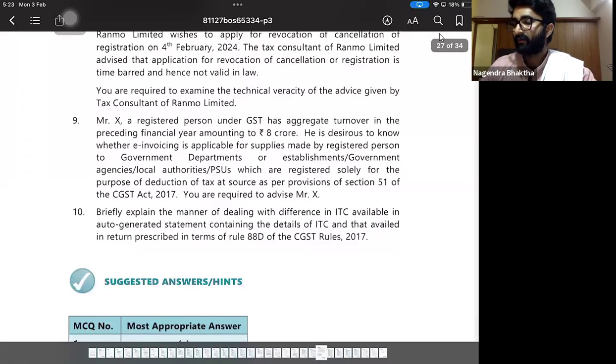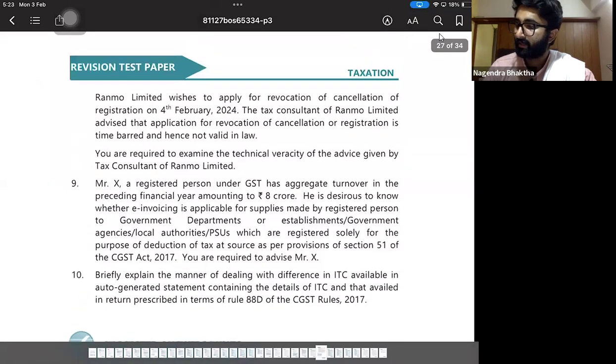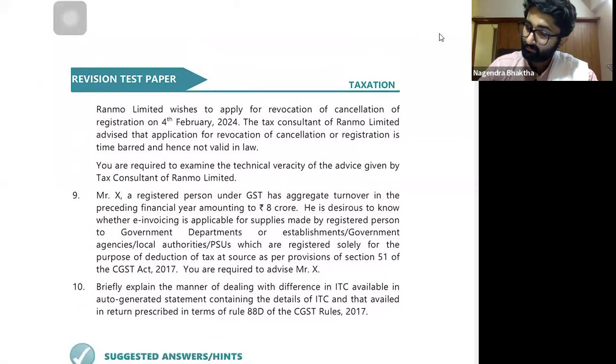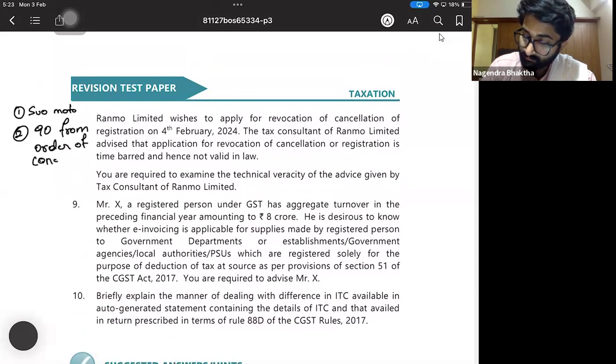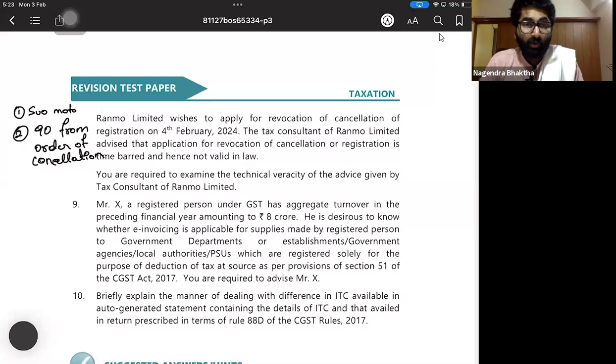So what are the things that you have to cover in this answer? When you write the answer, first, on suo motu cancellation of registration: if it was cancelled, then within 90 days from the date of the order of cancellation, it can be revoked. In our case, what has happened?